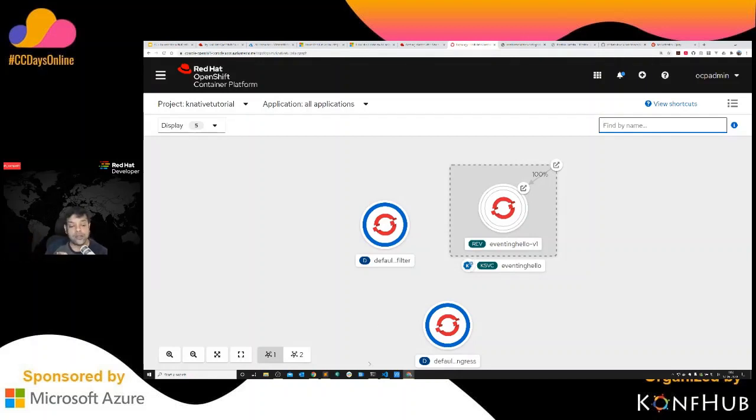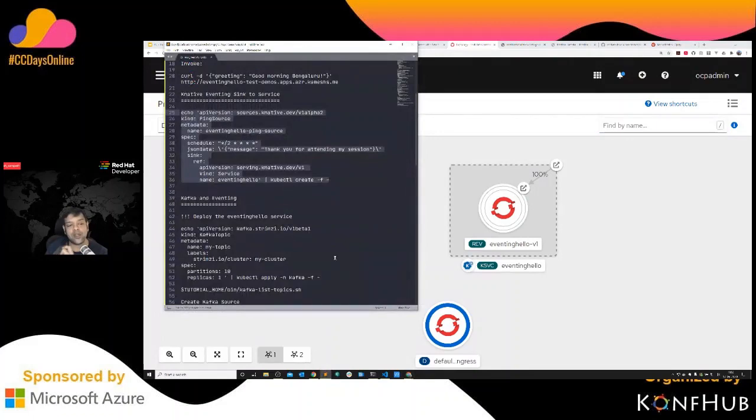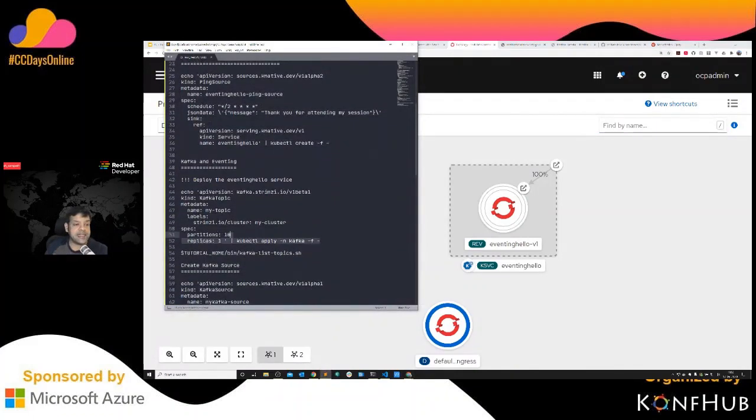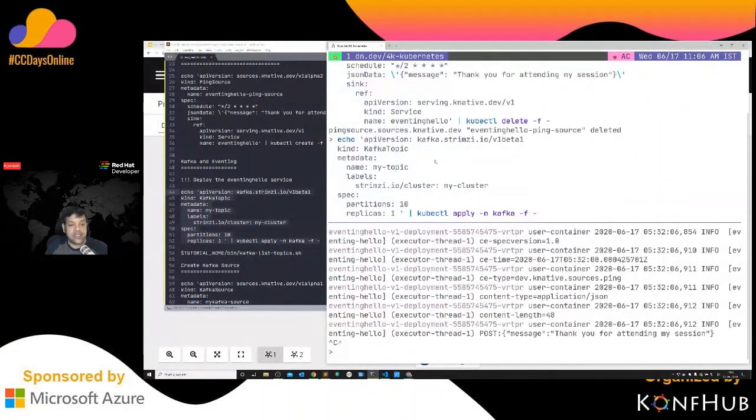Right now, we'll respond to a Kafka topic event. So let's go and create this Kafka topic. I'm just going to go over there and say create this topic here. I'm creating a CRD, which is a custom resource definition in the Kubernetes world. I'm creating a Kafka topic CRD, which in turn is going to create a Kafka topic for you.